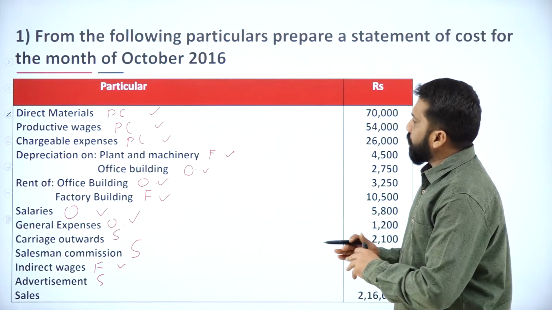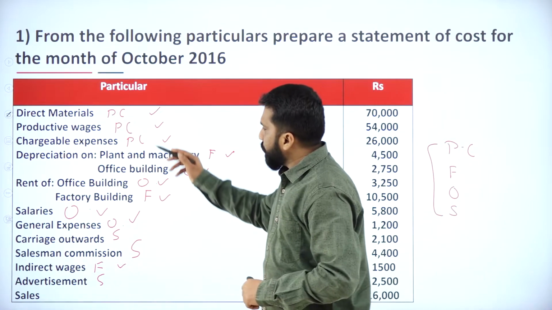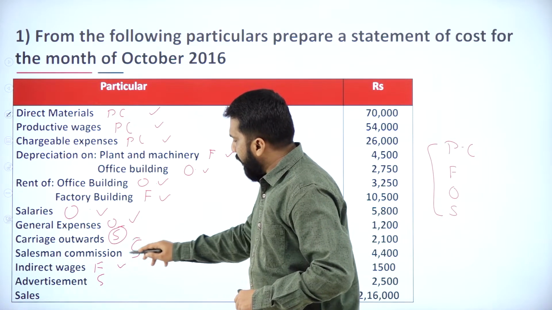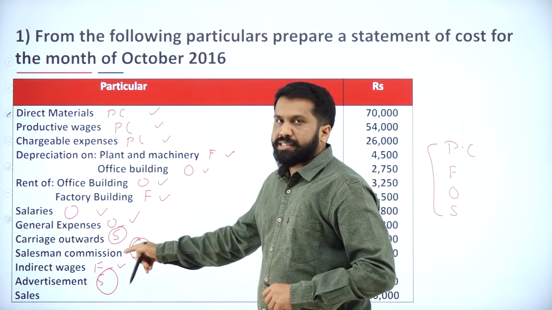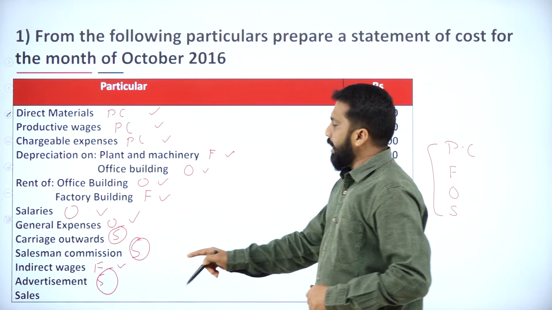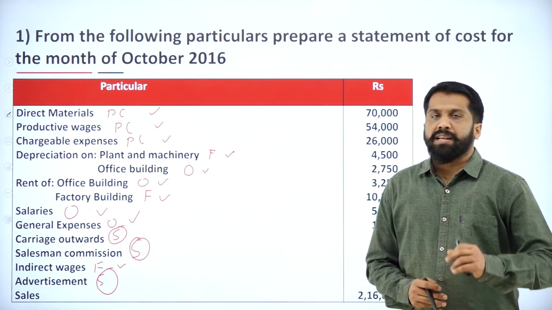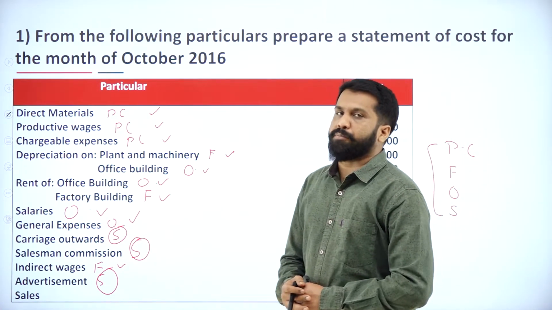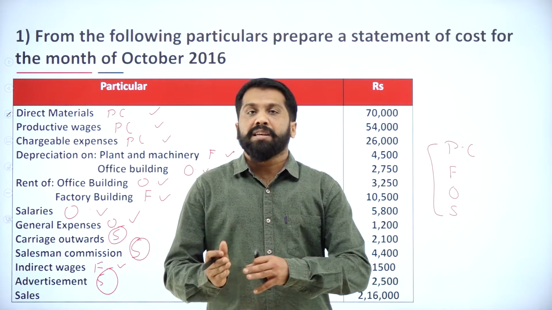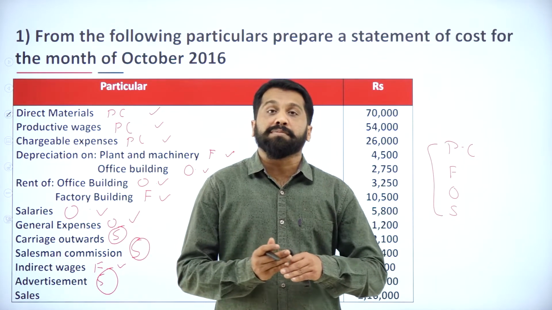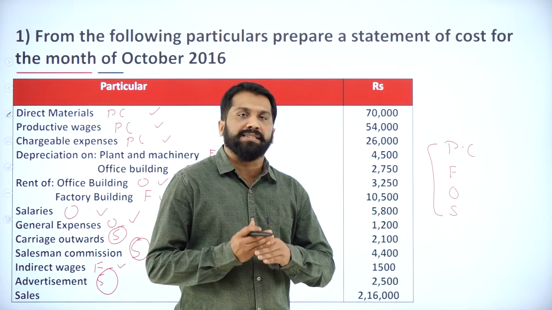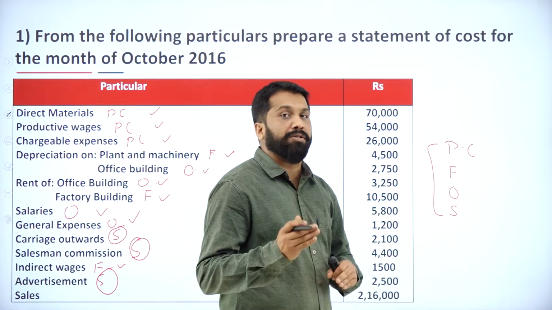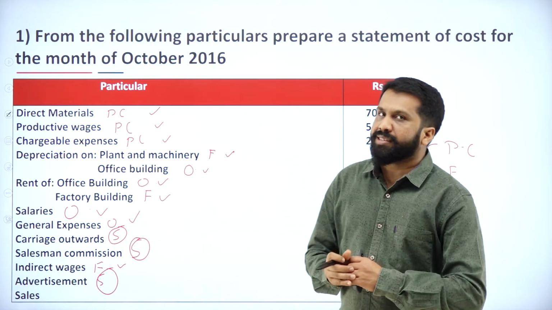So as per the question, do you have anything selling? Yes, we have 1, we have 2, we have 3. Carriage outward, salesman commission as well as advertisement. If we do another 2 or 3 more problems, you will understand which comes under administration, which comes under factory and which comes under selling and distribution. You will be familiar after 2 or 3 problems.